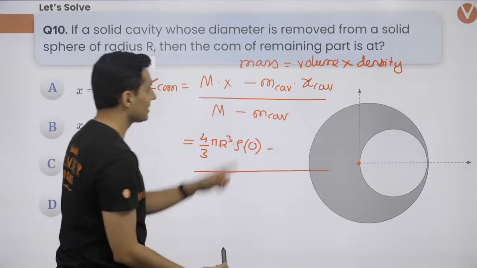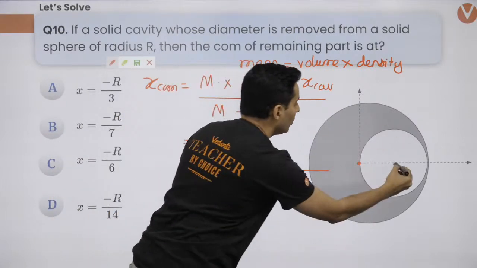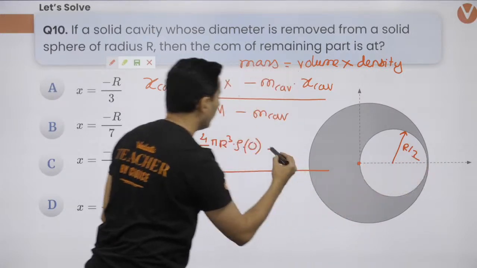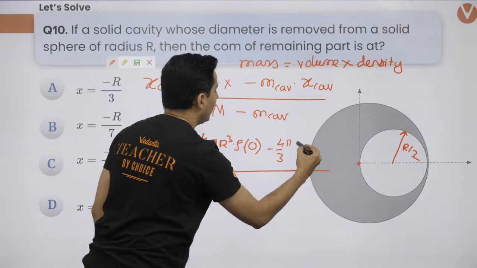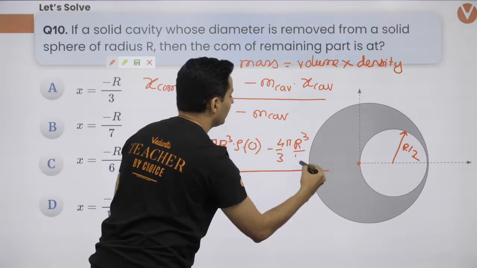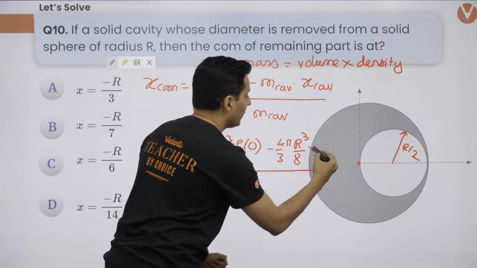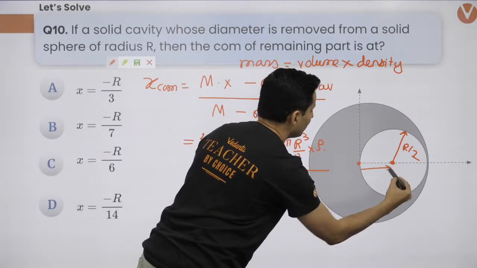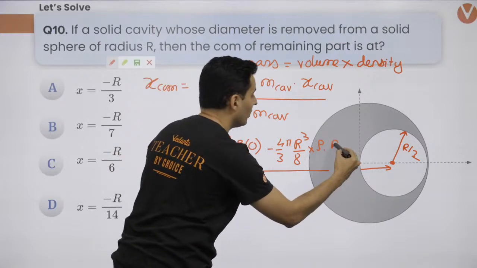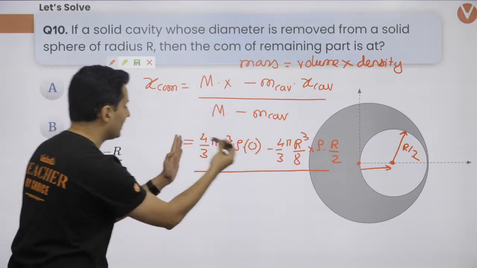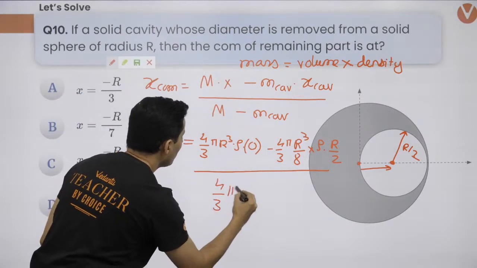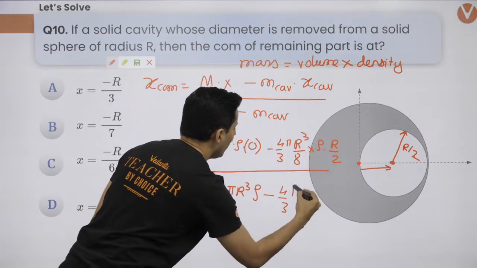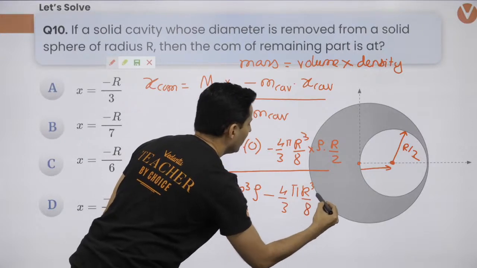Minus mass of that cavity. Do not forget the radius is r by 2. The radius is r by 2, guys. So it will be 4 by 3 pi r cube by 8 multiplied by density into center of mass of that cavity. What is this distance? This distance is r by 2. Do not forget that. R by 2. And that's it. The whole thing divided by 4 by 3 pi r cube rho minus 4 by 3 pi r cube by 8.